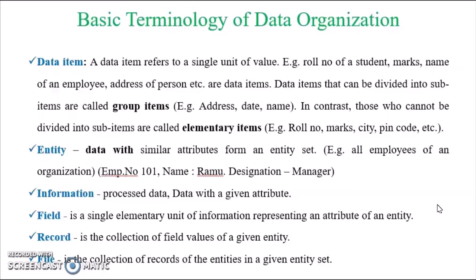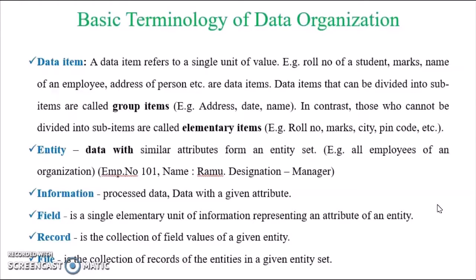For example, if I take name as a data item, I can group it with respect to first name, middle name and last name. So a name, a data which can be separated into different subgroups, we are going to call a group item. In other words, the data which cannot be divided, we call elementary items. For example, roll number, marks, we cannot divide them.